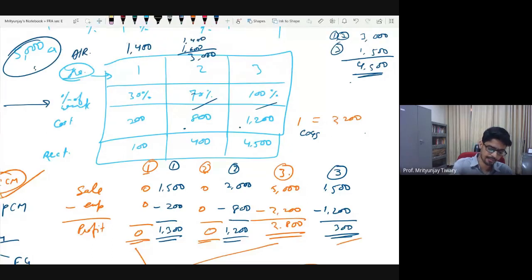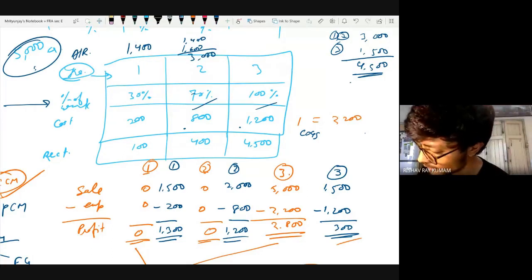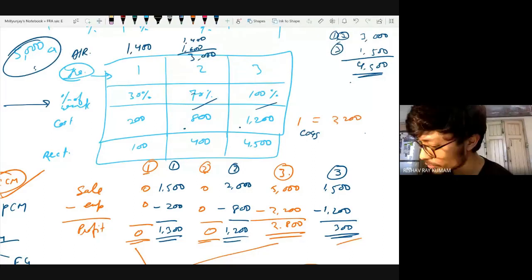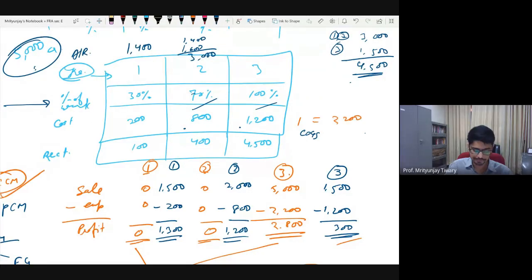Questions? So could you just repeat the last part where in the third year you receive 4,500 and your sale for that year was 1,500? So then finally, what do you do for the previous 2 years? See, what was the total deal for? The total deal was for 5,000 crore rupees. Of this, the client had paid us 100 crore rupees in first year, 400 crore rupees in second year. What was left? This one was left. 4,500. So they paid 4,500 in third year. So everything is done. Work also got completed in third year.